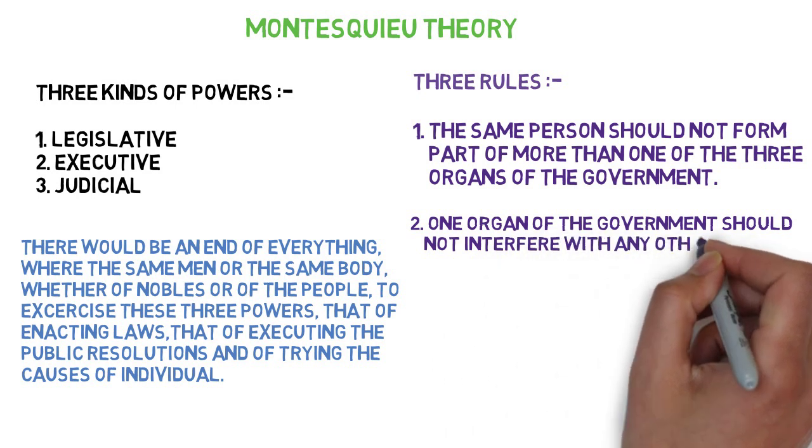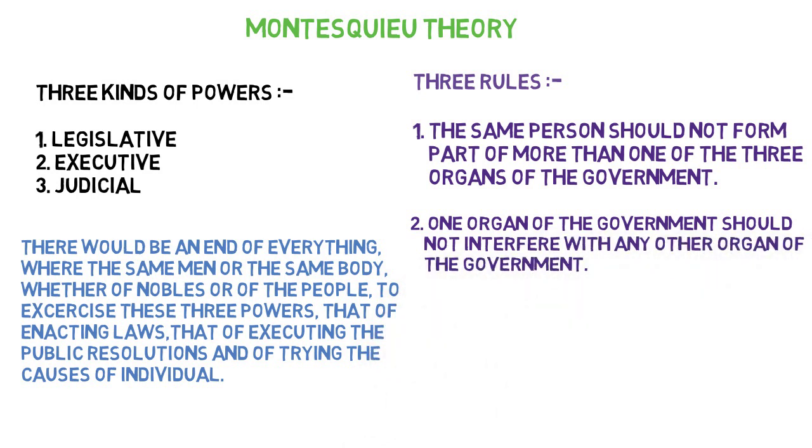Second principle is one organ of the government should not interfere with any other organ of the government. Here, the judiciary cannot interfere with the work of the legislature or executive, or the legislature cannot interfere with the work of the executive or judiciary, because they have to work within the spheres of powers given to them by the constitution.